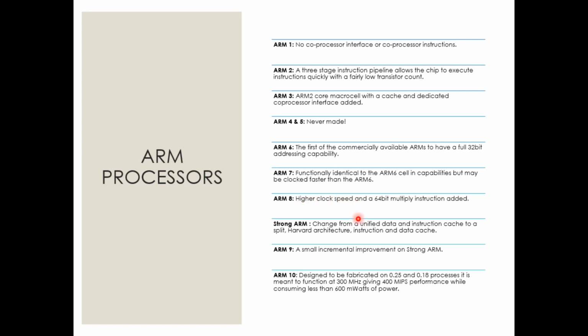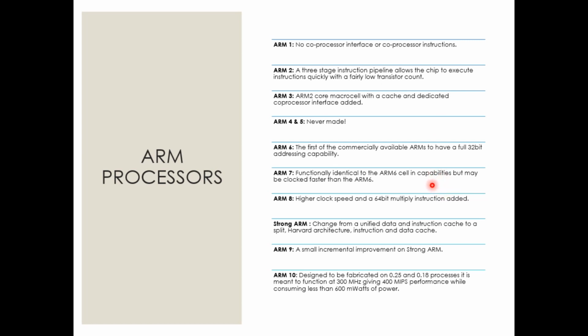Okay, so the next version is the 6th version, that is ARM6. This was the first commercially available RISC machine to have full 32-bit addressing capability, and it had 31 registers. Initially, ARM2 had 27 registers, and ARM3 was also working on 27 registers.